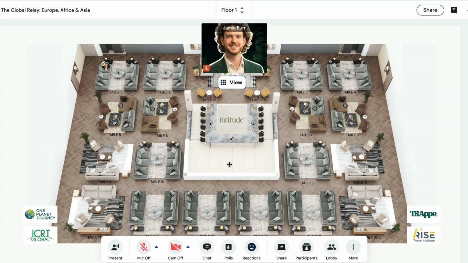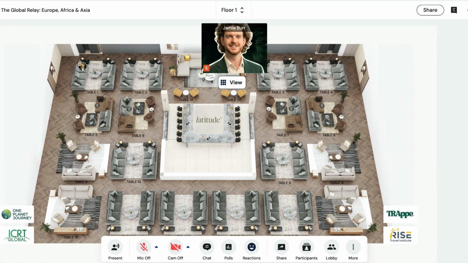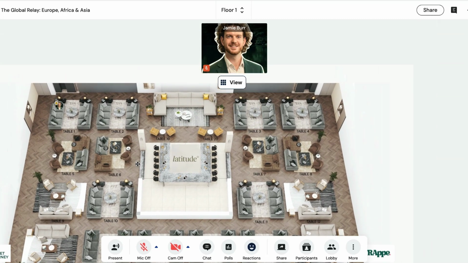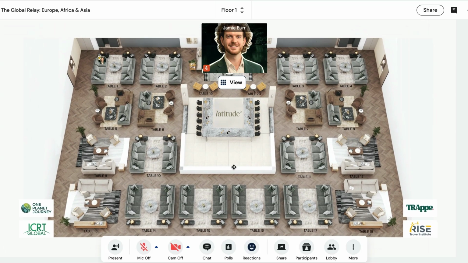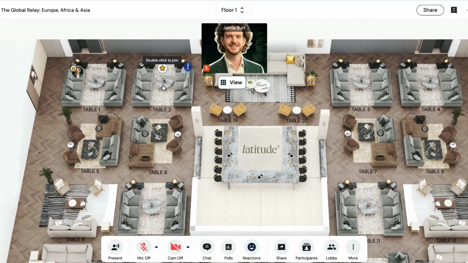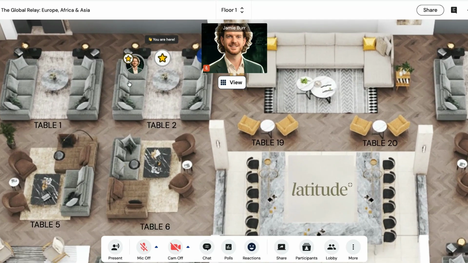To move left, right, up or down, you can use the arrows on your keypad, just like this, or you can click and drag your mouse like so. If you want to zoom in or out, you can pinch 2 fingers on your keypad or scroll with your mouse, just like this. And if you want to move from one table to another, all you've got to do is hover over a different table and double click, just like this. As you can see, I've just moved from table 1 over to table 2, and I can do the same for table 5 and table 6.